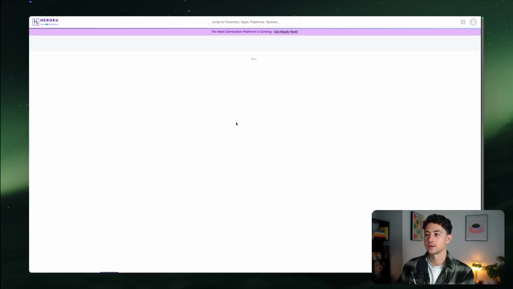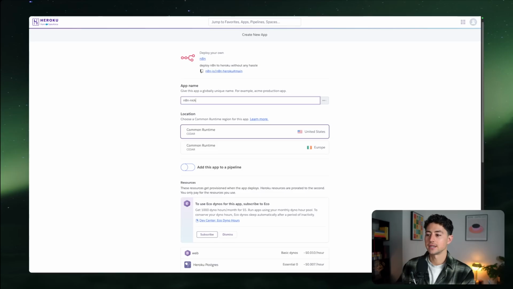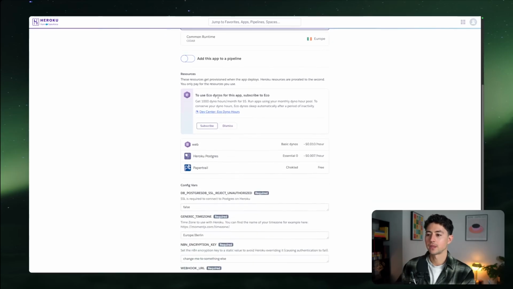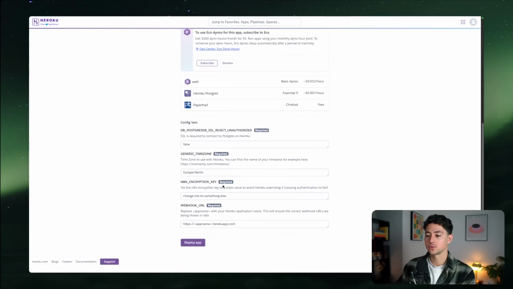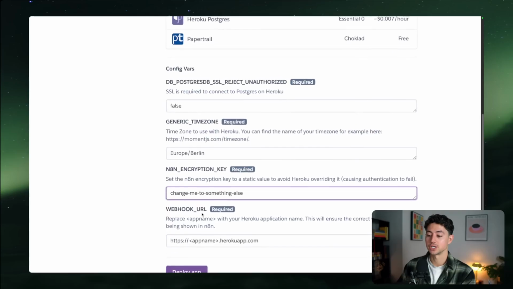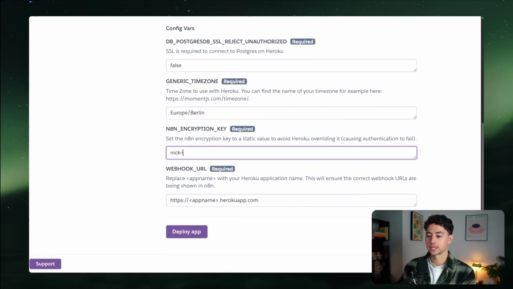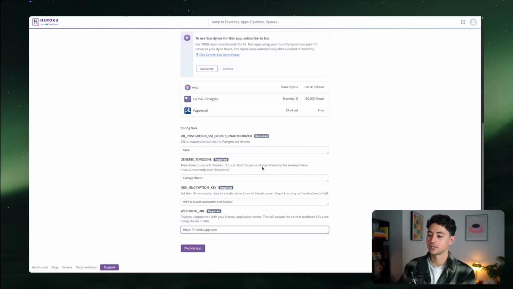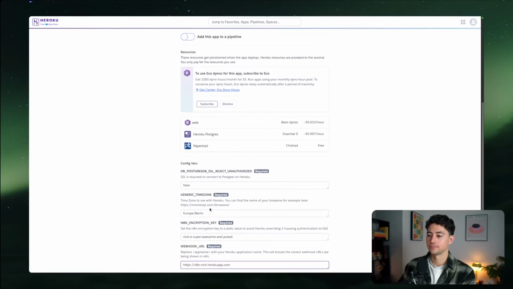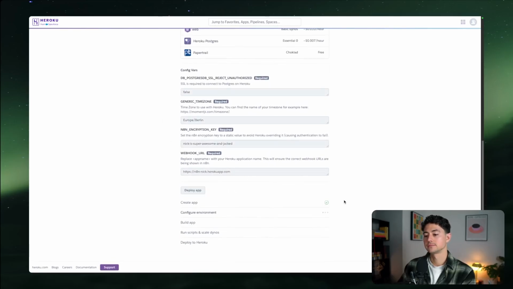Click deploy to Heroku, and it'll actually just do that one-click deploy for us. I'm going to call this N8N Nick, common runtime, and I'm going to dismiss this. And then the only thing we have to do is change the encryption key. So we have to change it to whatever the heck we want. I'm going to do, I don't know, Nick is super awesome and jacked. All true. And then the app name is going to be the Heroku application name, which is N8N-Nick. Cool. And we click deploy, beautiful.